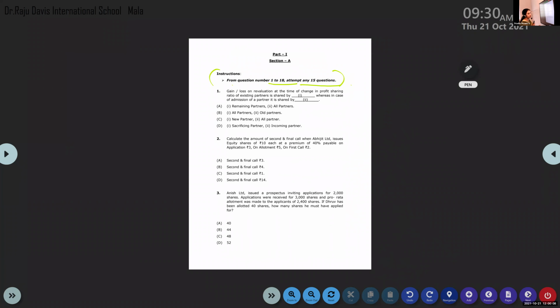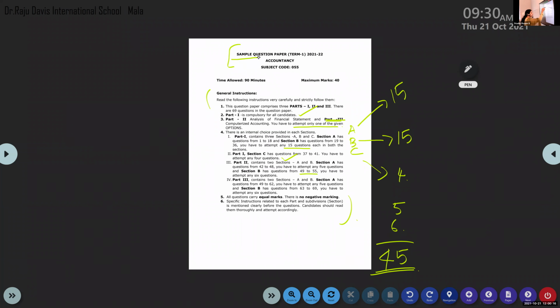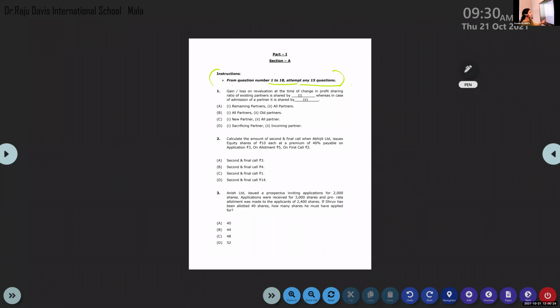Don't do that. You will be getting enough time to read and understand the question paper. So always start from the beginning, right from the heading, and read. And after all, you're having the model exam, so definitely you will be getting familiarized with the question paper. So let us begin.